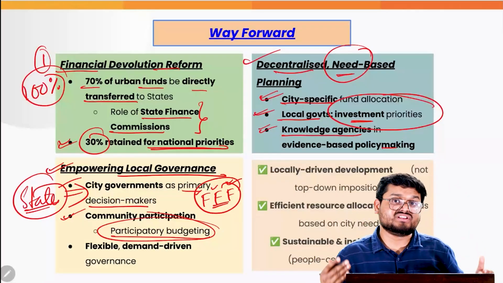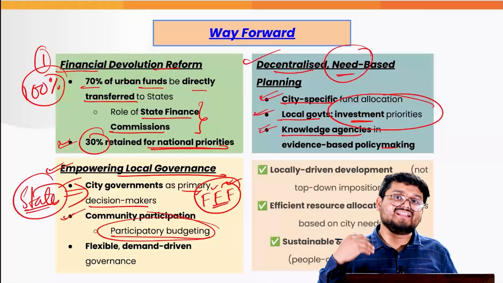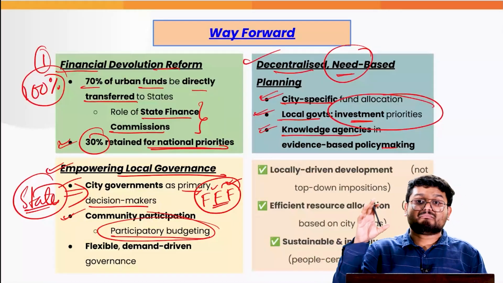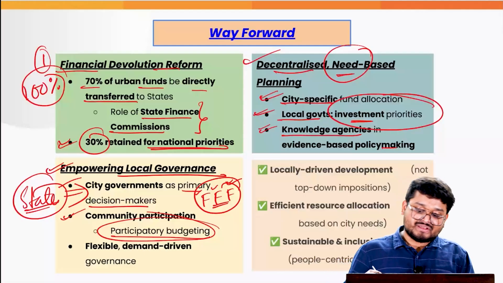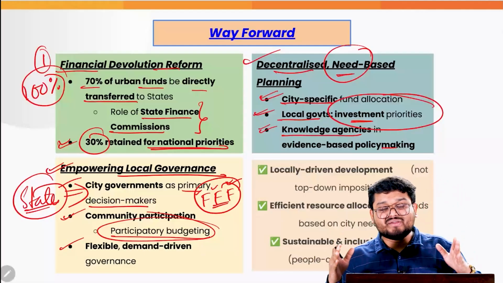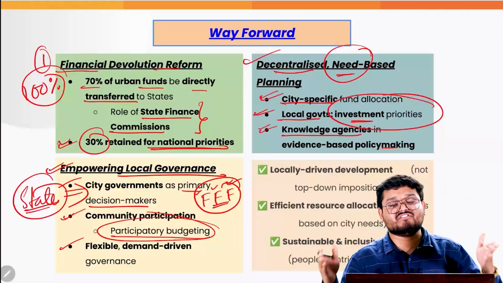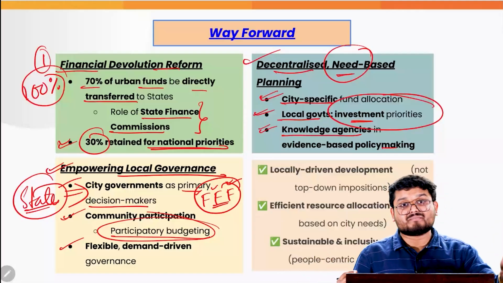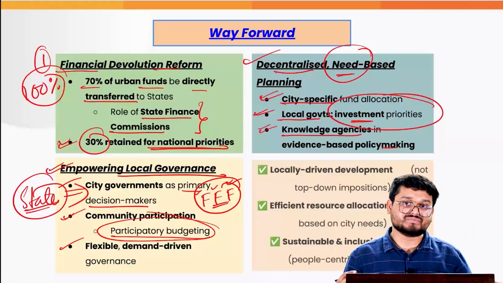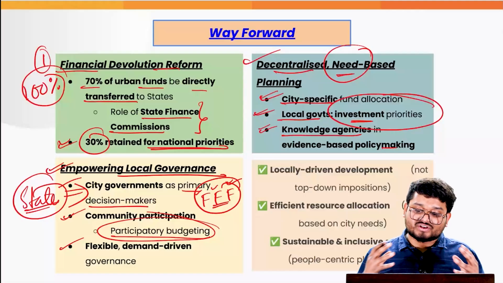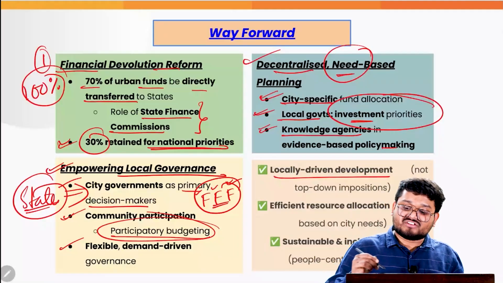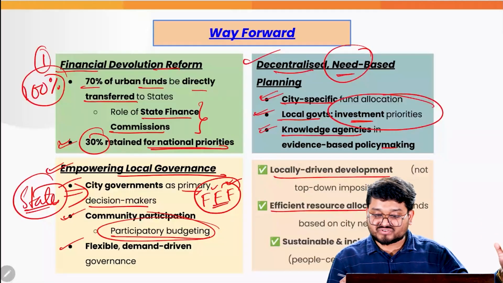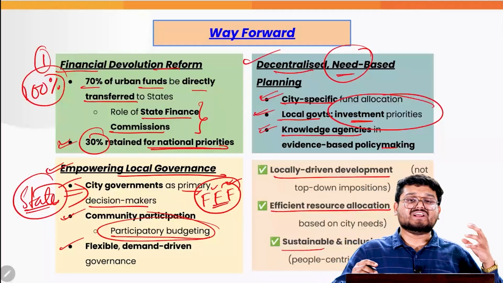They can actually discuss with the various ward members, they can communicate their needs and they can try to participate in the finances and the various expenditure aspects. Finally, we must be trying to pave the way for flexible, demand-driven governance, not a particular top-down approach. So that is what we have to focus on: creating more locally driven development and efficient distribution of various allocation of resources, and finally sustainable and inclusive growth.